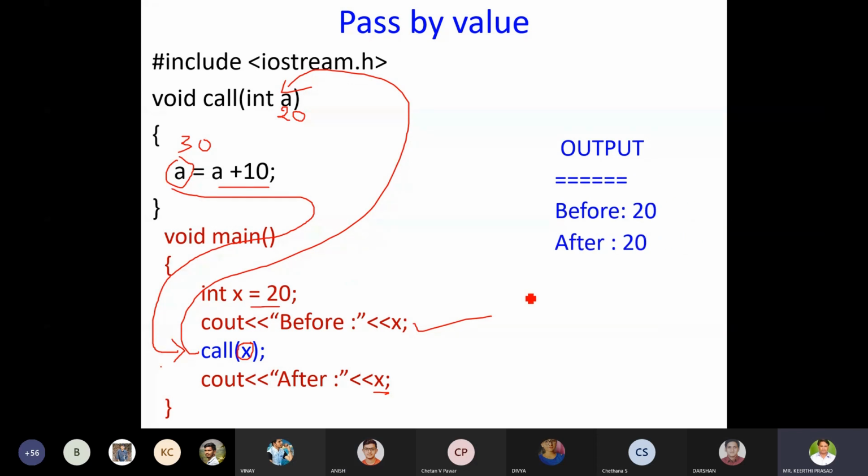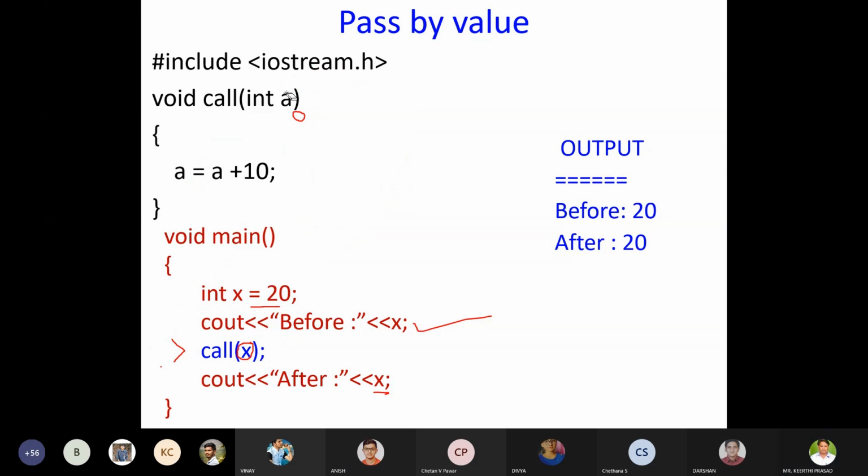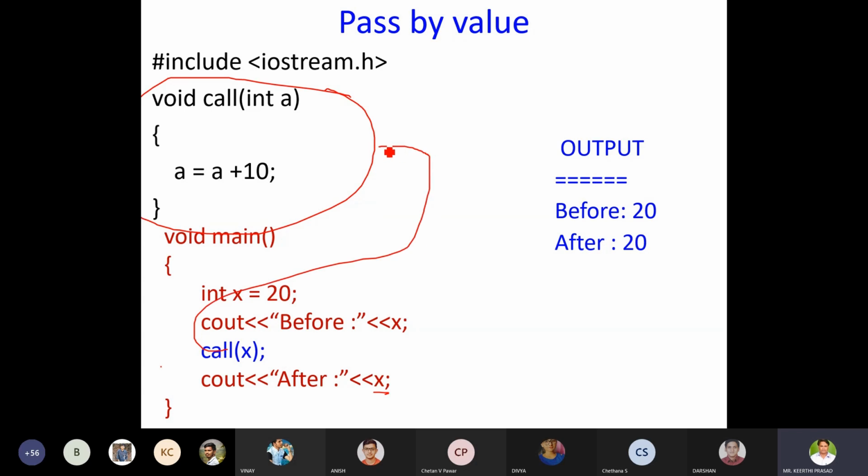Meaning, in case of pass by value, as we are just passing the value, the changes made inside the function will not be reflected in the calling function. I mean to say, in pass by value, the changes made in the called function will not be reflected in the calling function. So this is the called function. Main is the calling function. Whatever changes you make in the called function will not be reflected in the calling function. Am I clear?